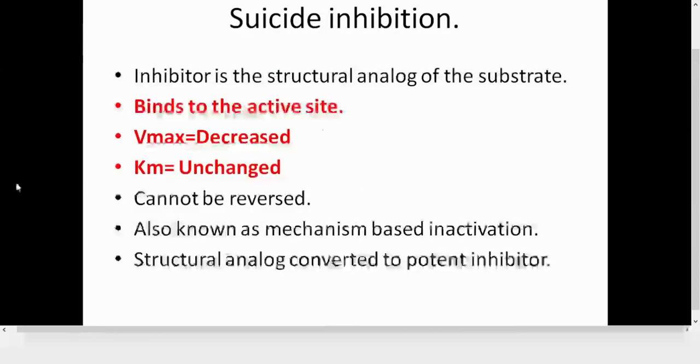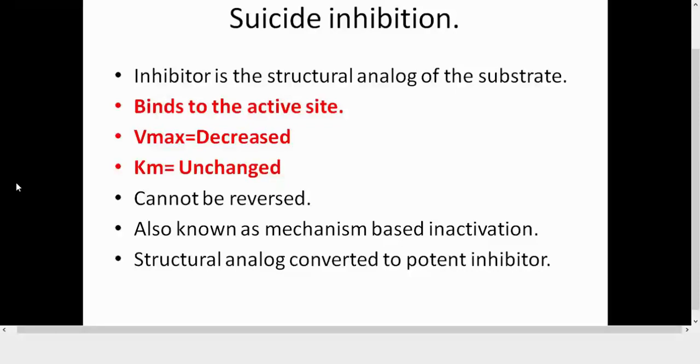Now coming on to the irreversible type of inhibition. In this case, the inhibitor creates such changes in the structure of an enzyme that you are losing your enzyme completely in terms of its functionality, so that by any means you cannot revert back your enzyme.